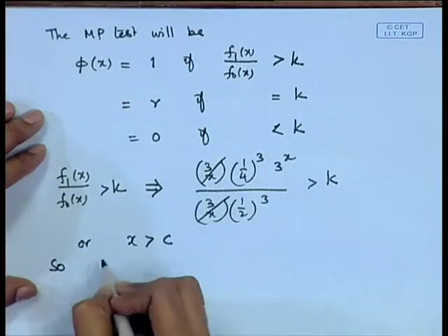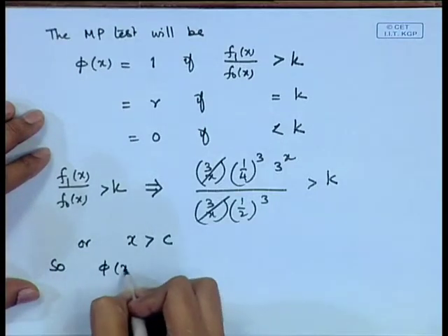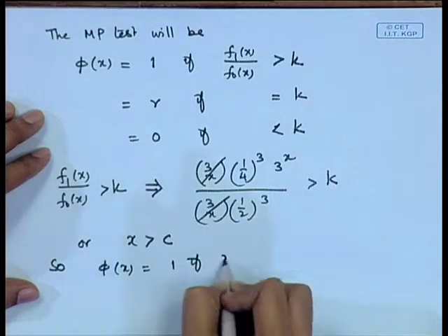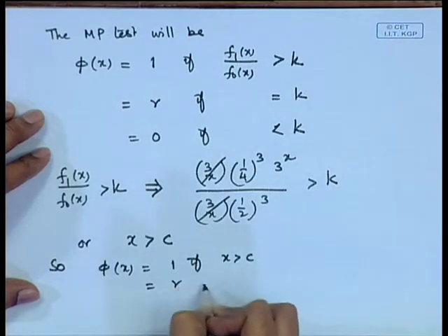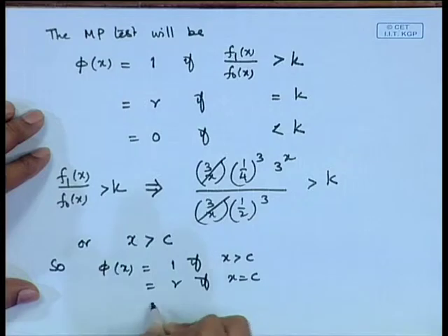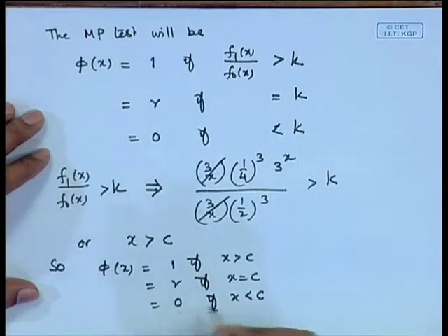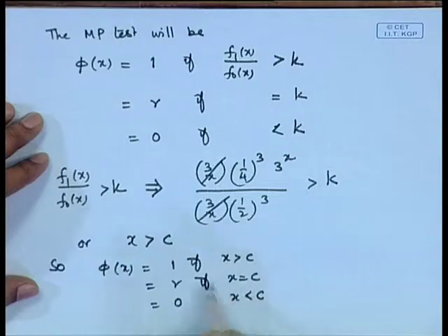So, the phi x function can be written as 1 if x is greater than c, gamma if x is equal to c, and 0 if x is less than c. This is the test function that we will be getting. That means rejecting when x is greater than c, accepting when x is less than c, and rejecting with probability gamma when x is equal to c. This is the randomization part here.